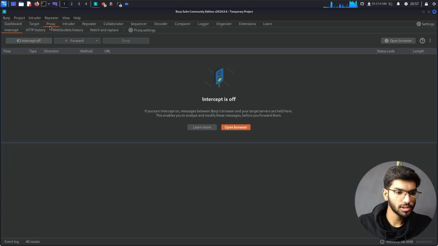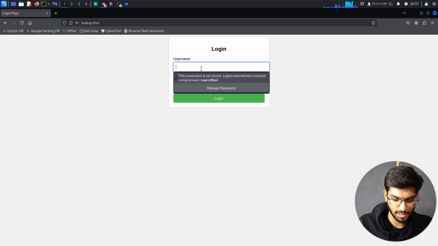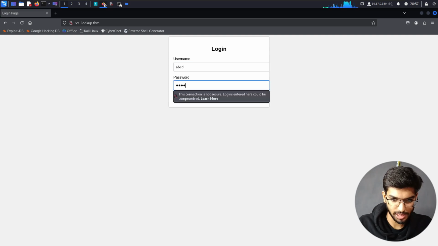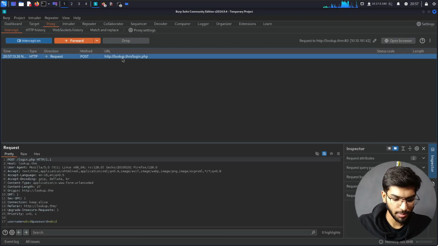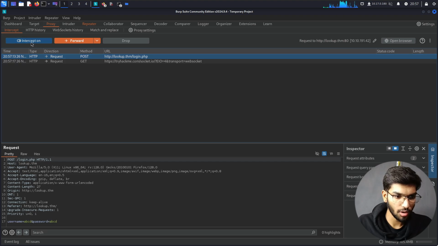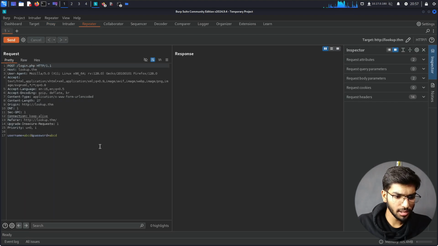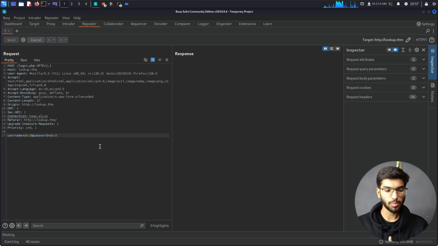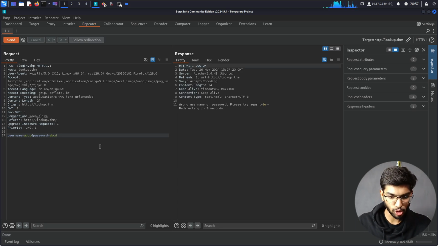Okay, so under proxy, let me turn on the intercept and say ABCD and pass it. Here, let me pass this to the repeater, then turn off the intercept. In the repeater, if I come here, I am sending the request with Control and Spacebar. It says 200 OK, and it says wrong username and password itself.